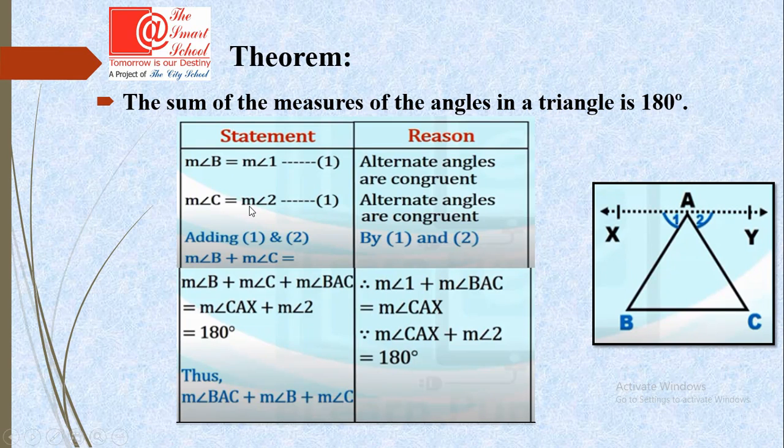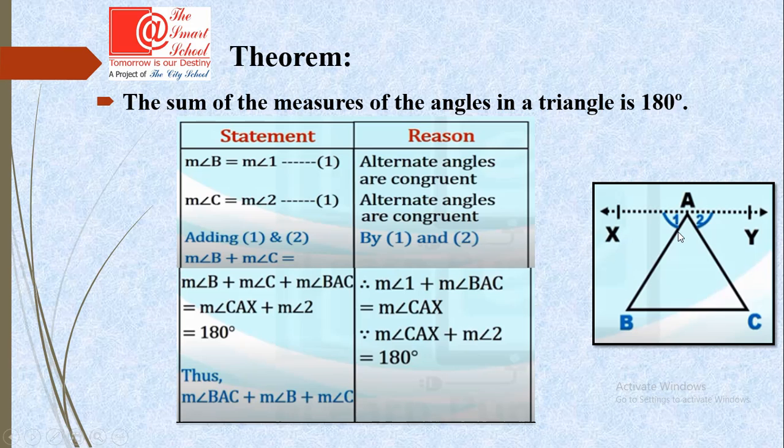Then angle C is equal to angle 2 because these are also alternate angles. This is one line and this line is parallel to this, so they are making alternate angles. So these are congruent, we know this. And so adding 1 and 2, angle B plus angle C and plus angle BAC, so this angle, they are equal to 180 degrees. Why? Because they are on a straight line.